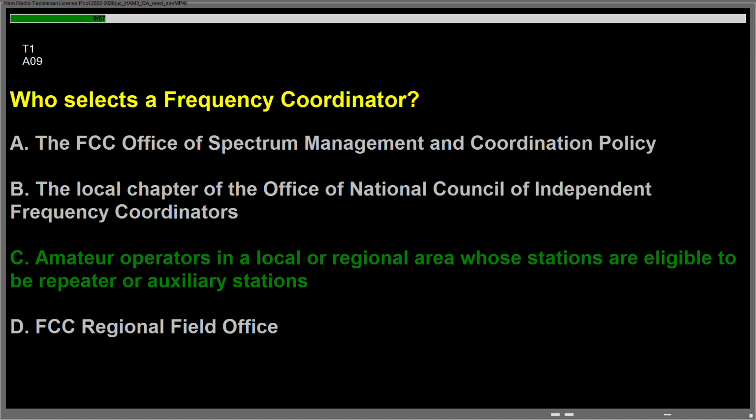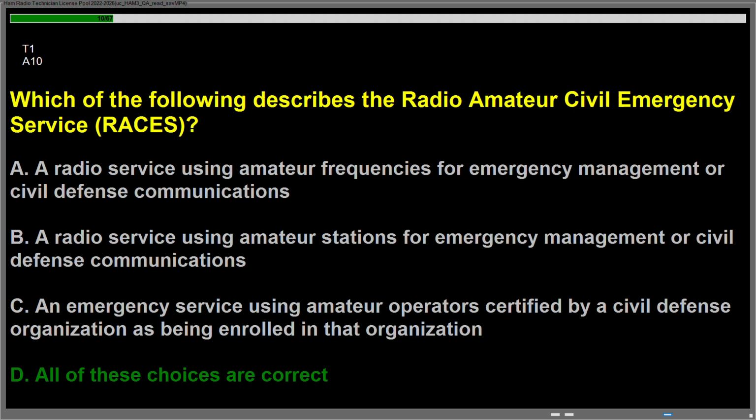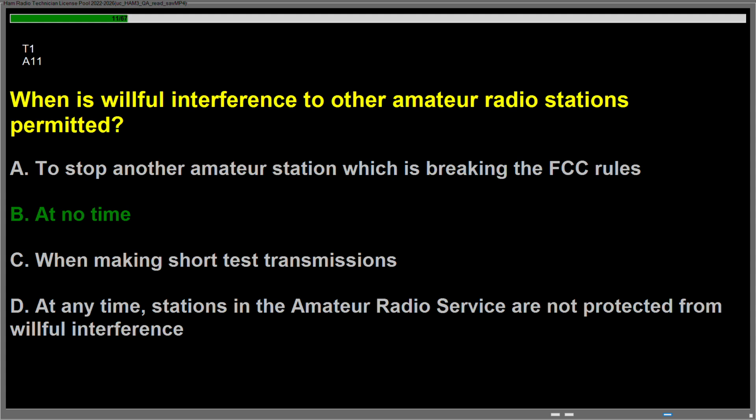Question Alpha 09, who selects a frequency coordinator? Answer is C. Amateur operators in a local or regional area whose stations are eligible to be repeater or auxiliary stations. Question Alpha 10, which of the following describes the Radio Amateur Civil Emergency Service, RACES? Answer is D. All of these choices are correct. Question Alpha 11, when is willful interference to other amateur radio stations permitted? Answer is B. At no time.